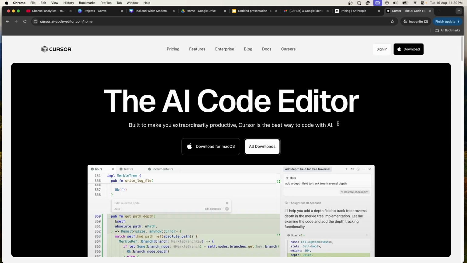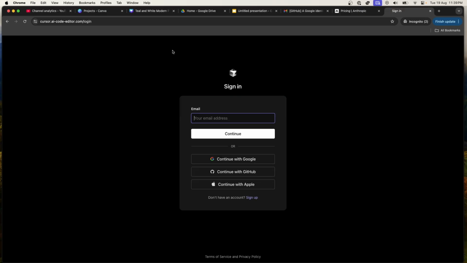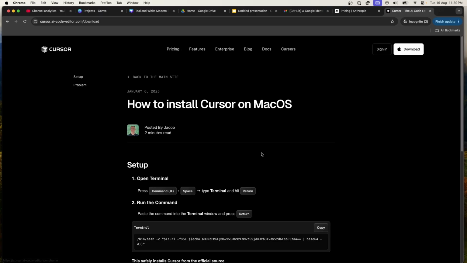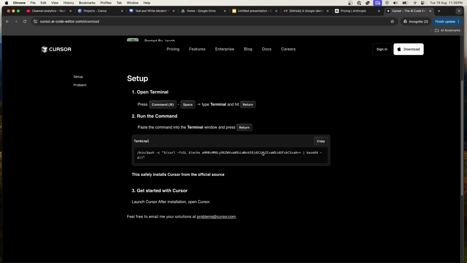On the other hand, Cursor, how much does Cursor cost? I don't know. When I click on pricing, it just brings me to the sign-on page, and then, did it sign me in? What's going on? I don't know. And it just says how to install Cursor. Just run curl on this stuff.